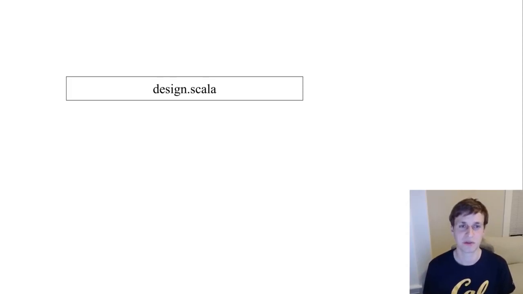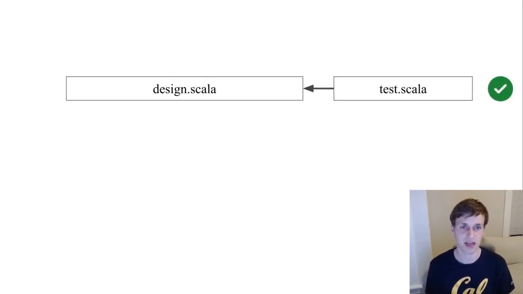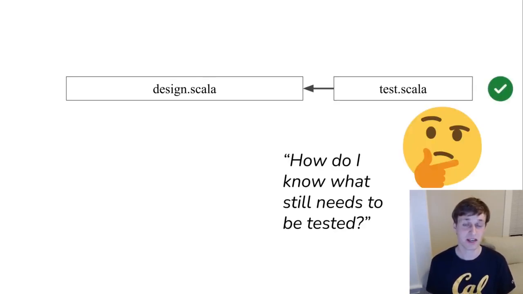Let us assume for a moment that you just wrote your first hardware design in a new hardware construction language like Chisel. You also wrote a unit test and it passed. Does that mean your design works? Not necessarily. To check whether your test thoroughly tests the design, we want to have a look at the lines of Chisel code that are exercised by it.